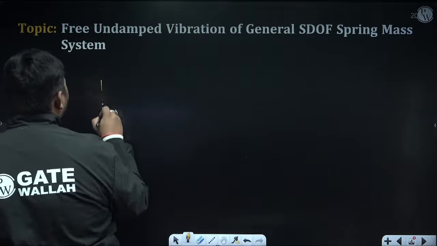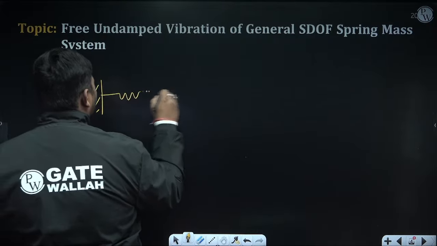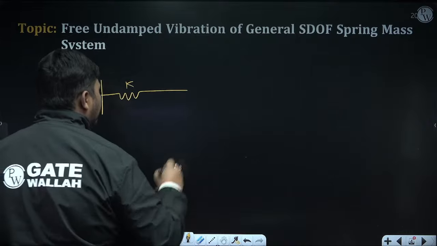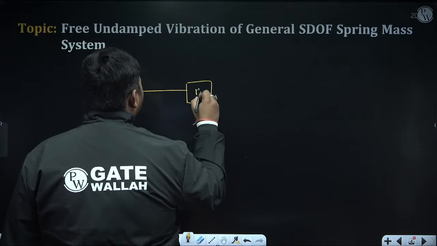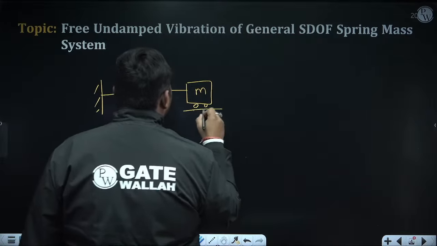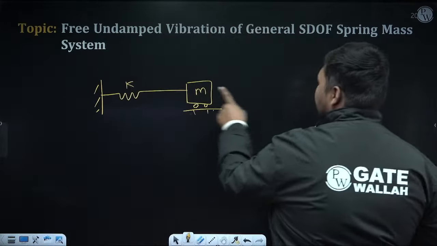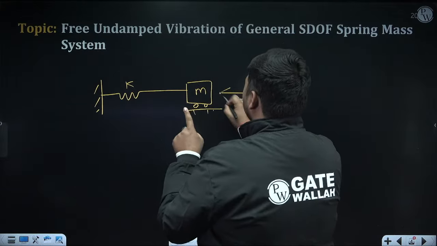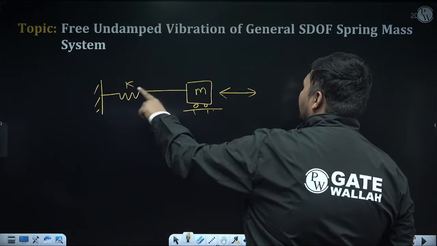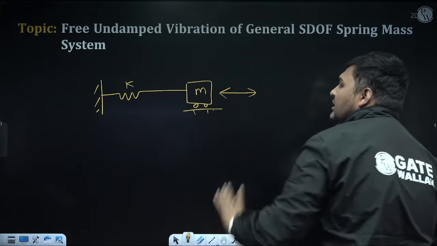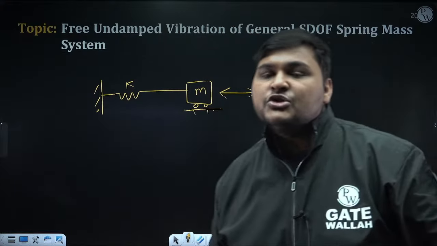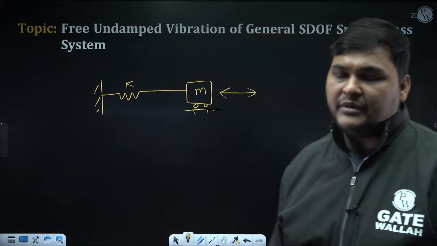General case means one massless spring, suppose the stiffness of this spring is K, is directly attached to a point mass, suppose M. And this mass is vibrating in the direction in which the spring is aligned. Like right now the spring is aligned in the horizontal direction, so this mass is vibrating in the horizontal direction. So this is known as the general case of natural vibration.